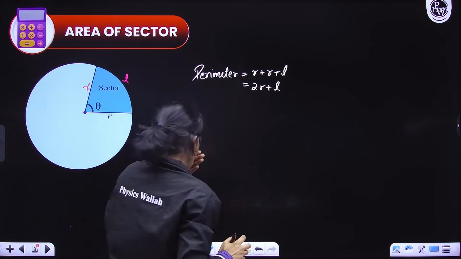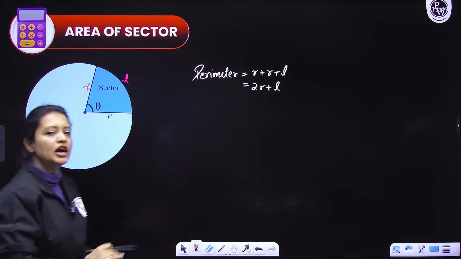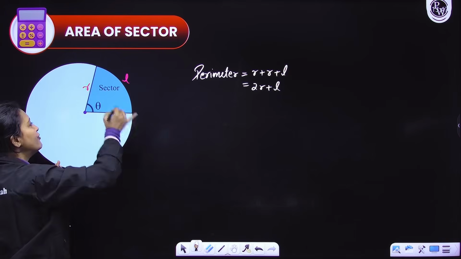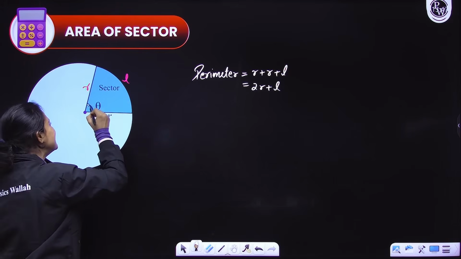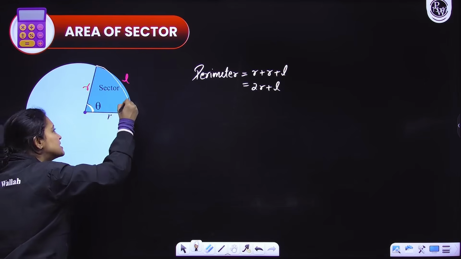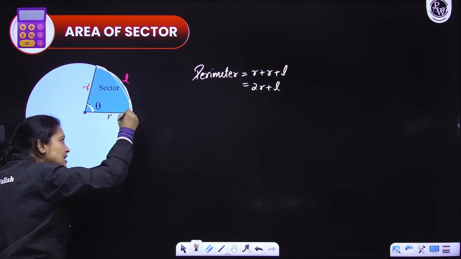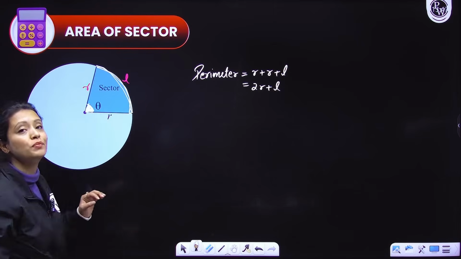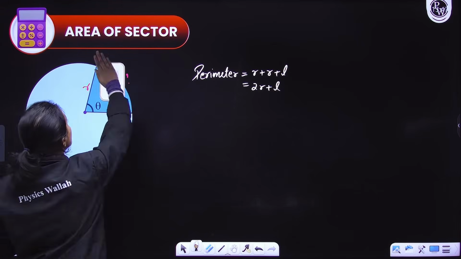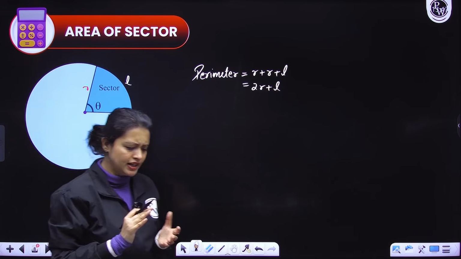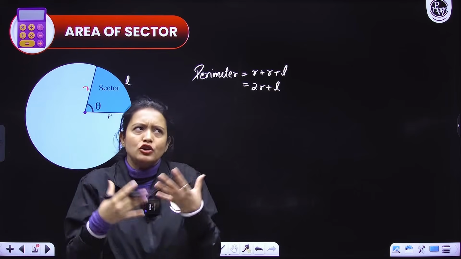Okay? Now, for area, you will have to think about the central angle first. Whatever sector we are talking about, you will see its central angle, that means the angle subtended at the center of the circle by the arc that is forming the sector. That would be your theta here. Now you will think that a sector is a part of the entire circle.